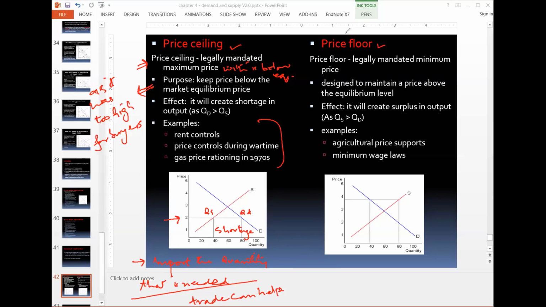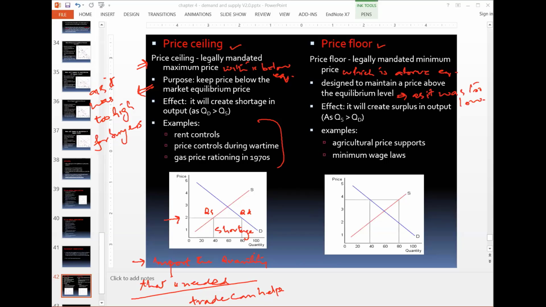Okay. Second example is price floor. Price floor is a legally mandated minimum price which is above equilibrium. It is designed to maintain the price above the equilibrium level, as it was too low.